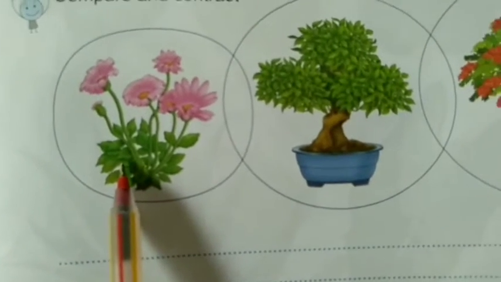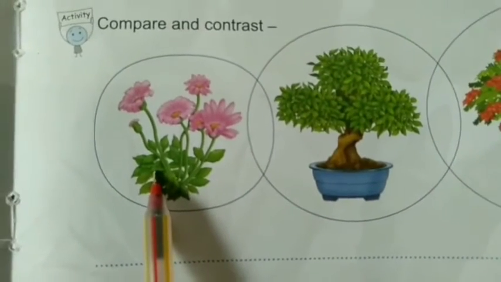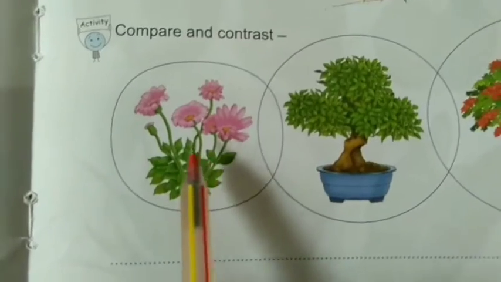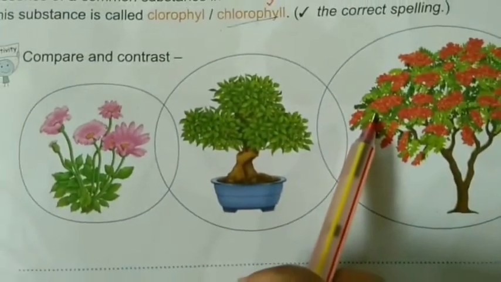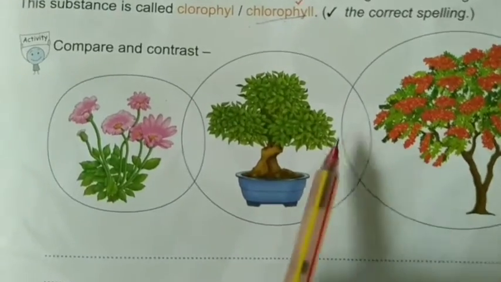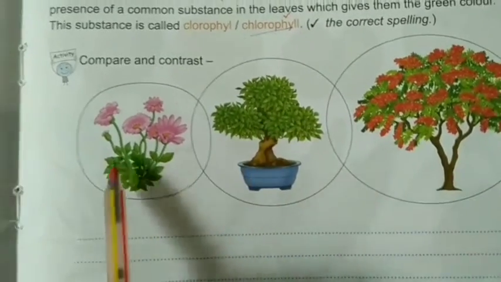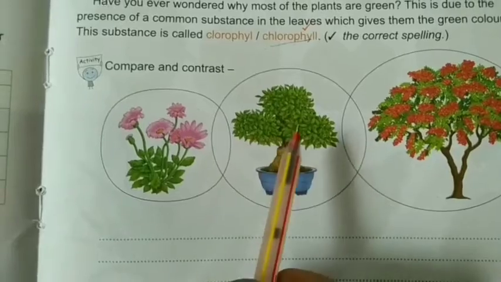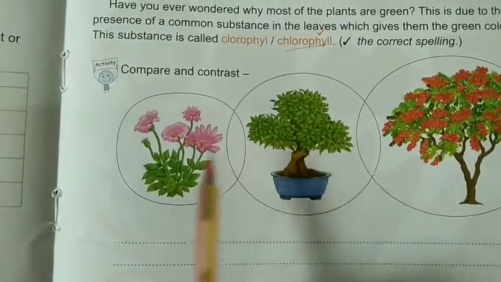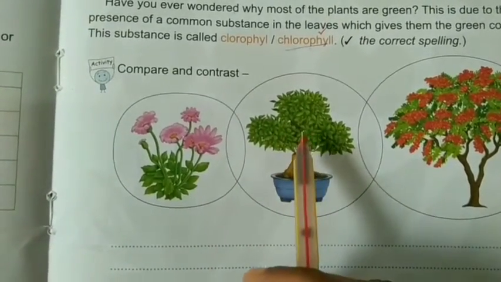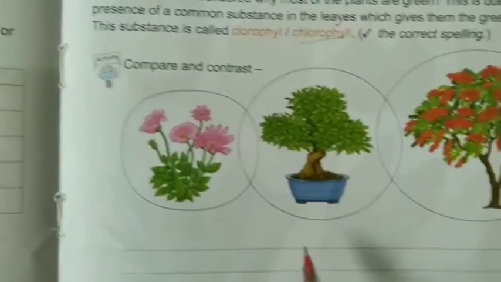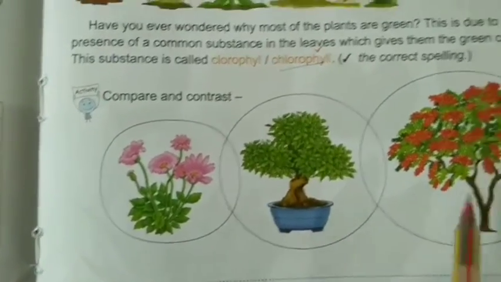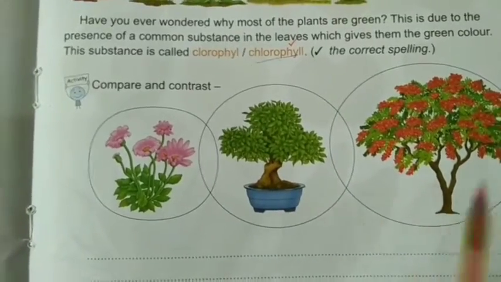You can clearly see in your textbook, page number 145. It is better to open your textbook. The leaves differ in size, and the stem, roots and flowers are different.